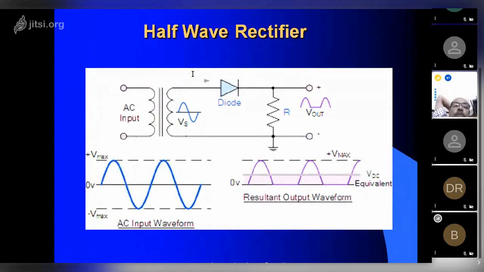So this is the input from a transformer. We step down the voltage from 230 volts, a higher voltage, into a lower voltage, and we use a diode and we get a pulsating DC output. Pulsating DC output.